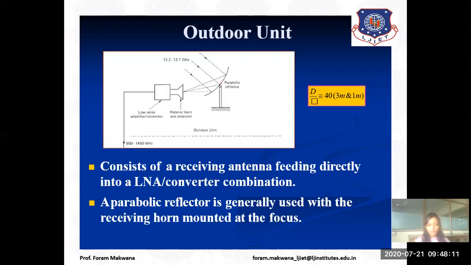Why are we going to use a parabolic reflector? The reason is whatever signal we receive on this area of our antenna is focused with the help of the horn which is mounted at the focus point. The frequency that we are going to use is KU band, that is a 12 gigahertz frequency. The frequency range is 12.2 to 12.7 gigahertz. That signal is received with the help of the parabolic reflector, focused with the help of this horn and given to the low noise amplifier.